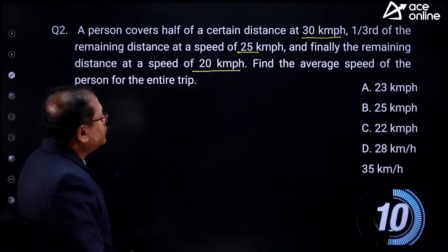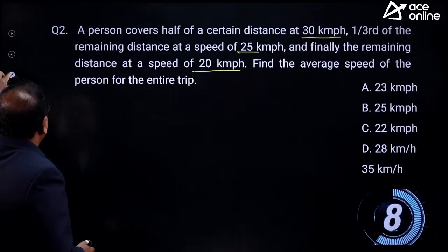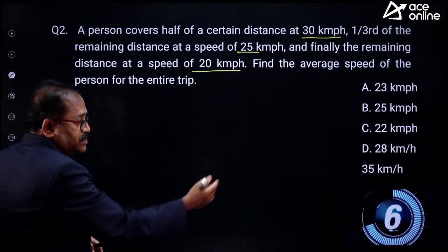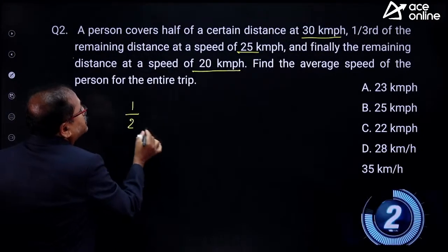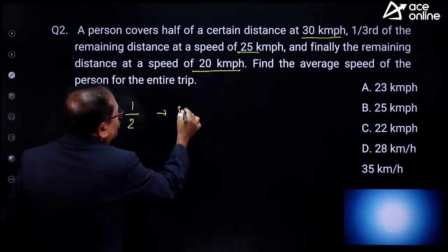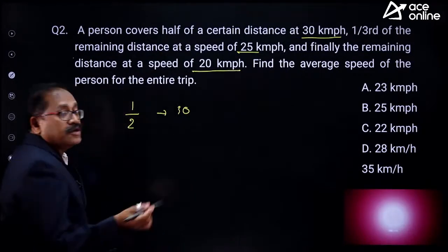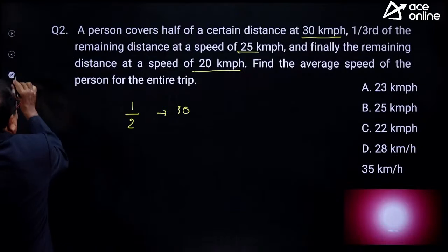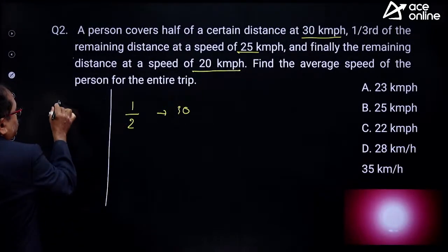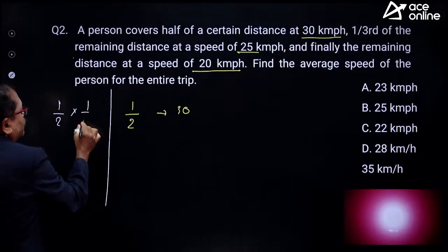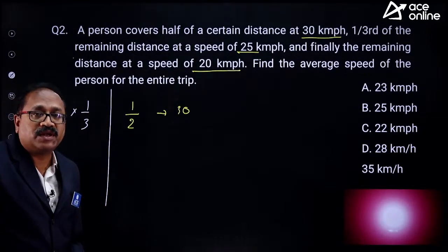Anyone answering the question? Okay, I will start writing the question. It is said half of the distance it travels with 30 km/h and 1/3 of the remaining distance. What is 1/3 of the remaining distance? Let me write it down over here. The remaining distance is half. What is 1/3 of half? That is nothing but 1/6.